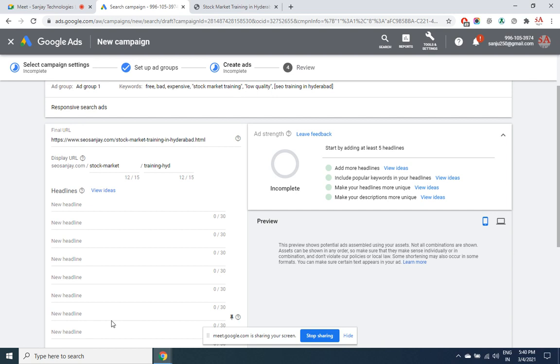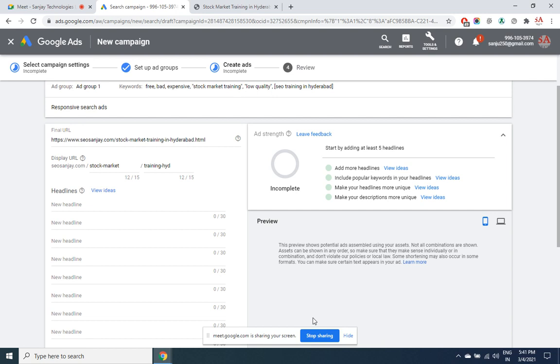But over a period of time, it is going to rotate all the headlines and give you a response saying that this ad has worked well, then this ad 2 has worked well, ad 3 has worked well. So you will be able to see in reports, out of the multiple ad versions that you have created, which ad is getting more and more response. Then you can continue with the responsive ads and the rest of the ads you can pause or delete.